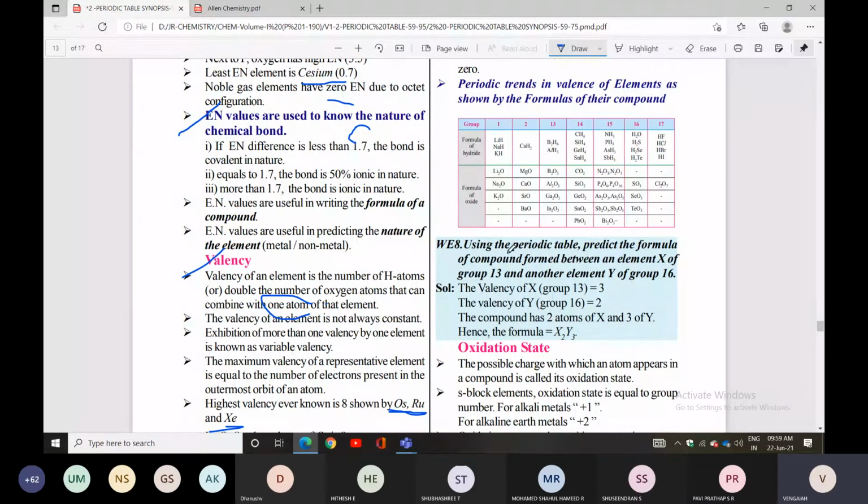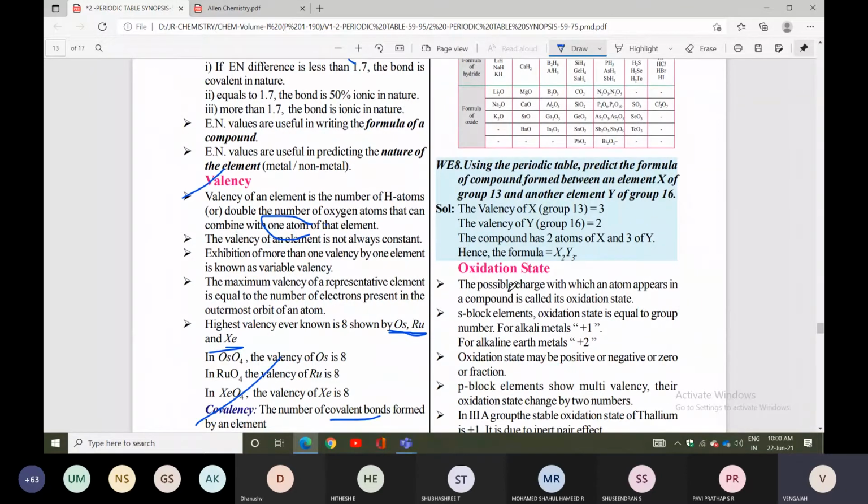You can check it. Using the periodic table, predict the formula of the compound between an element X, group 13, and another element Y, group 16. So you can calculate the valency using the periodic table. The valency of X, group 13, is 3. Valency of Y, group 16, is 2. Then the compound formula you can identify as X2Y3. So with respect to valency, you can calculate the chemical formula also.